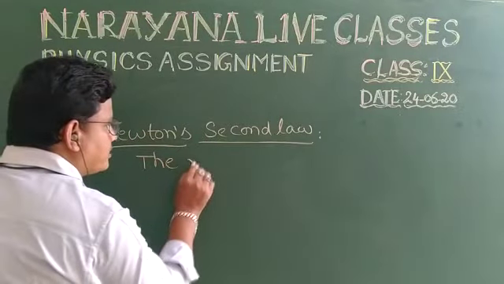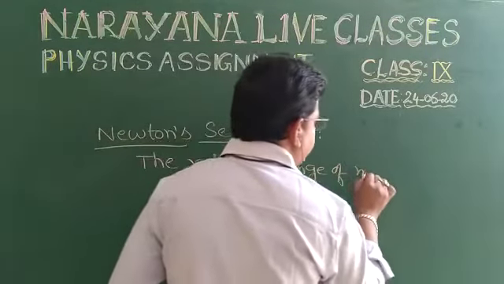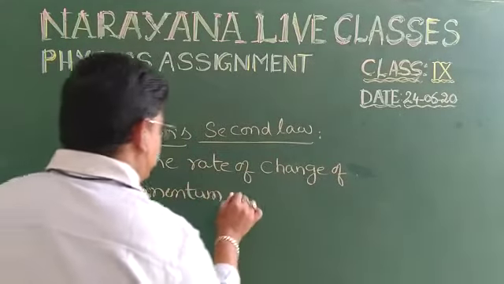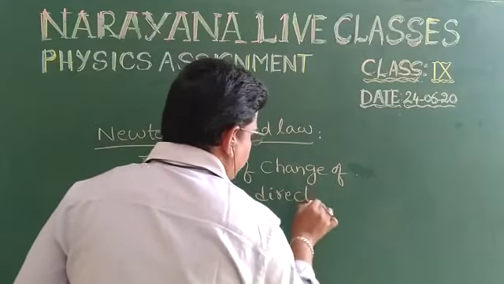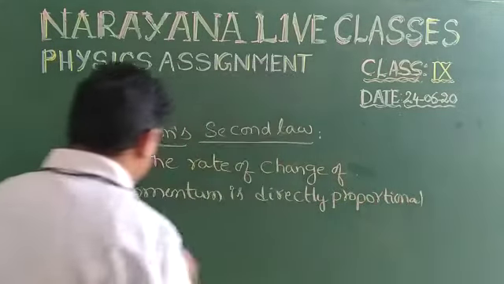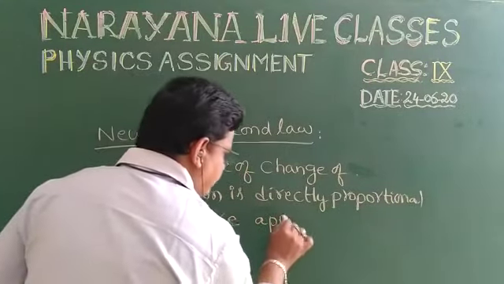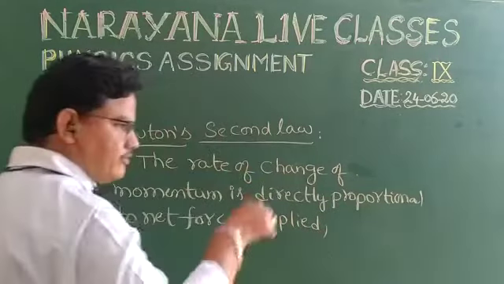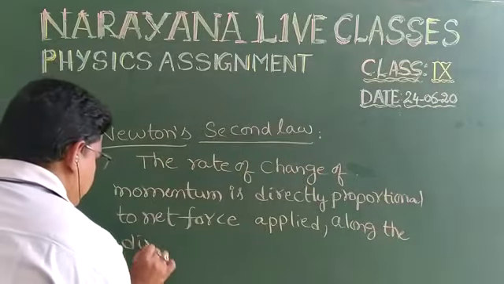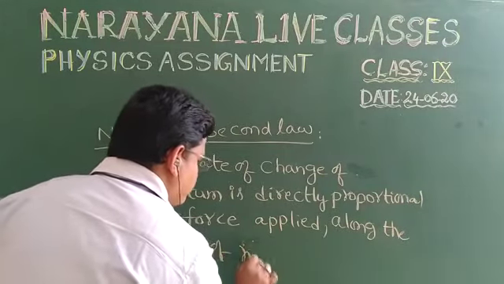The rate of change of momentum is directly proportional to the net force applied, along the direction of the net force.